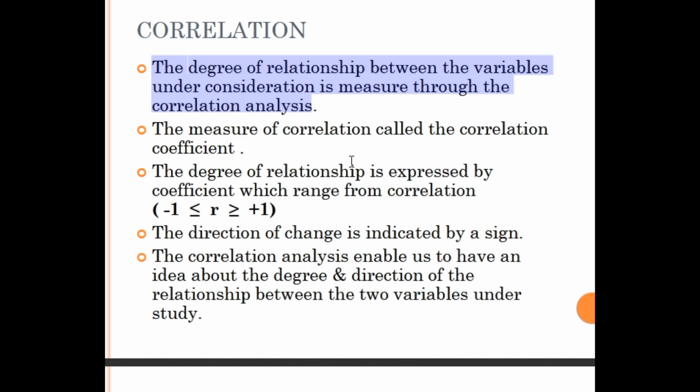The measure of correlation is called the correlation coefficient.